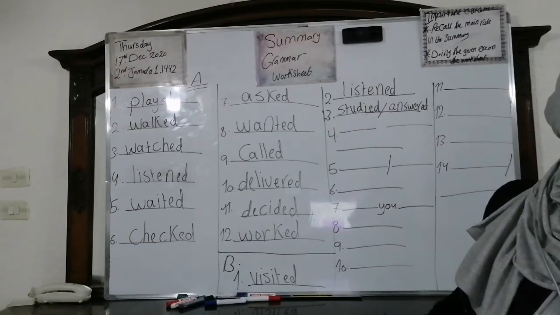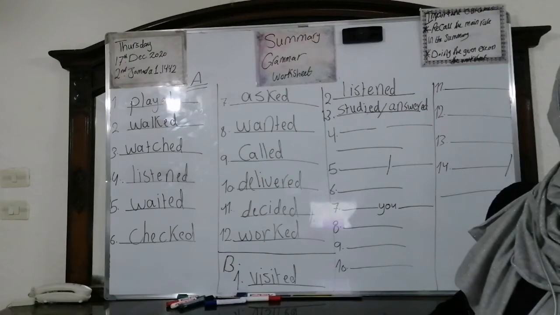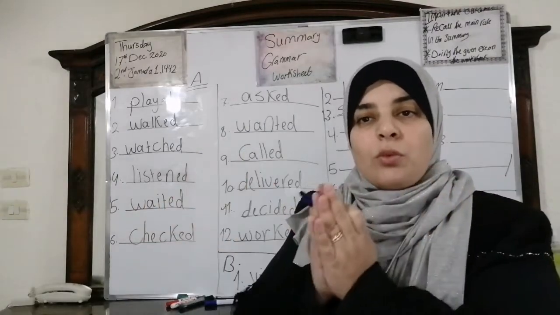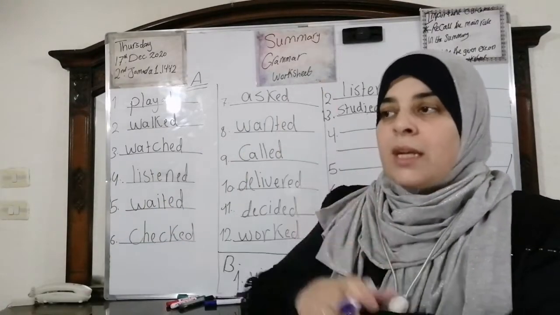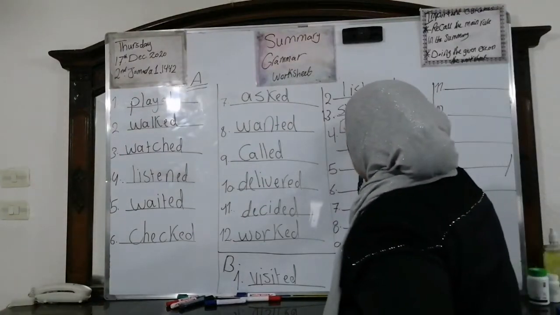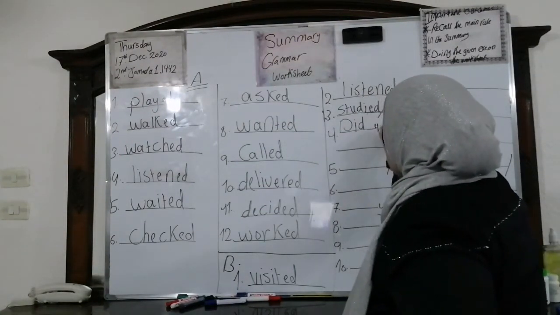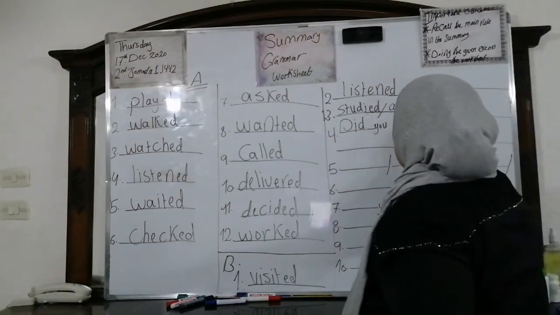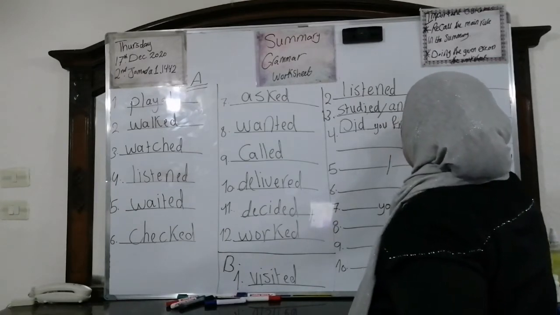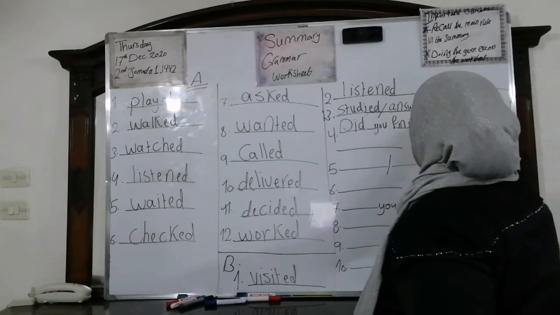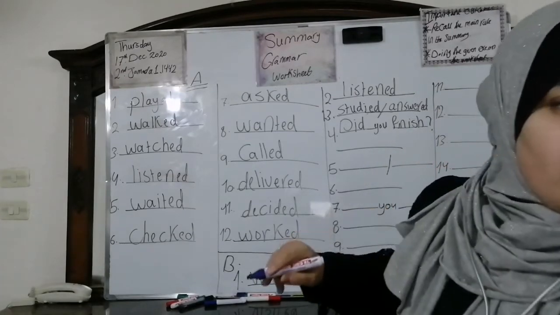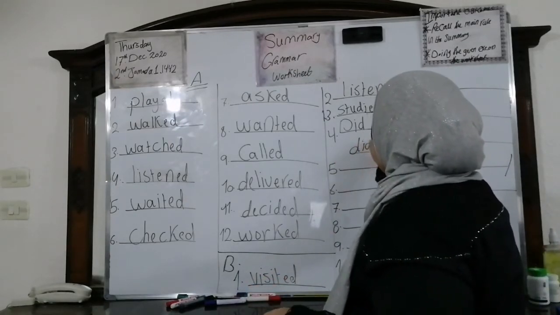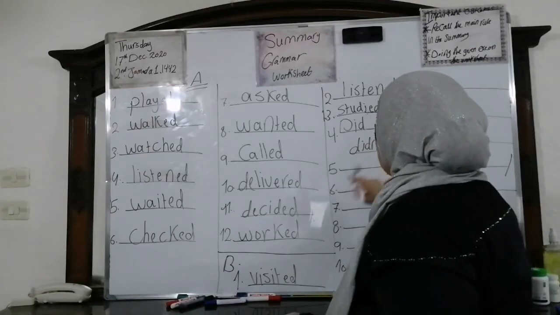Now, number 4, this is like a question: Did you finish your homework? We have the verb finish. We said that when we want to make the negative or the question, we are going to call the verb did. So it will be, did you finish your homework? And the answer: No, I didn't, or I did not.